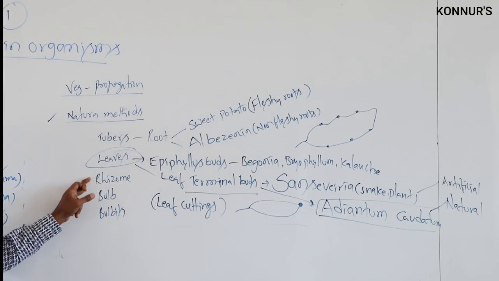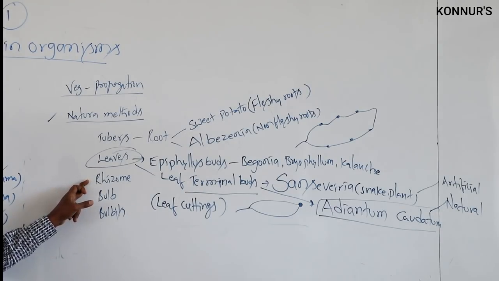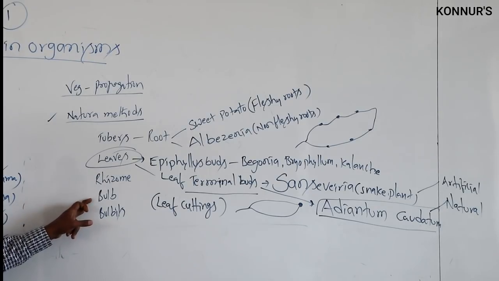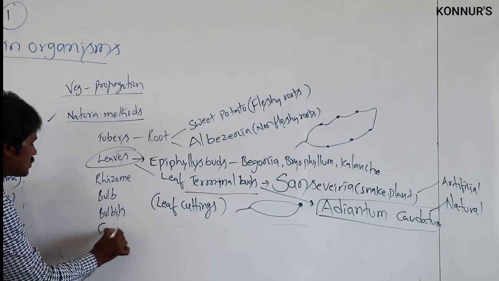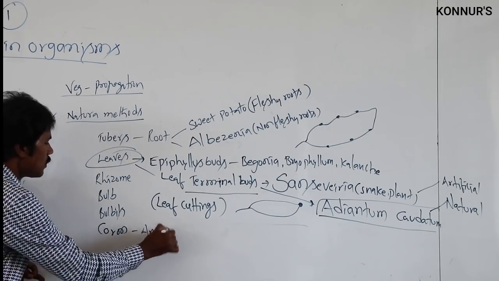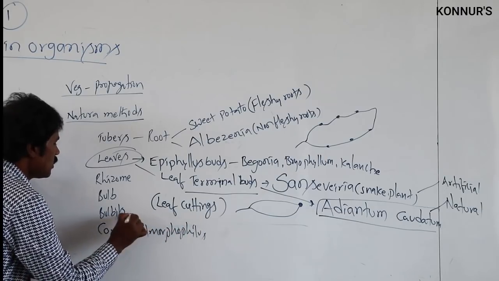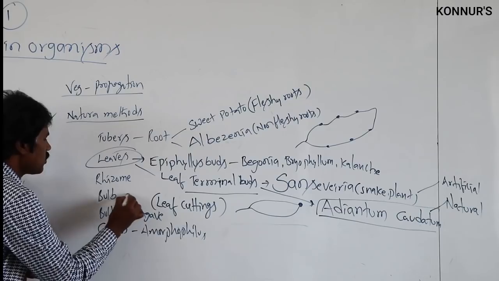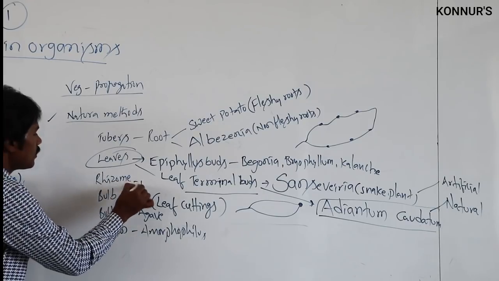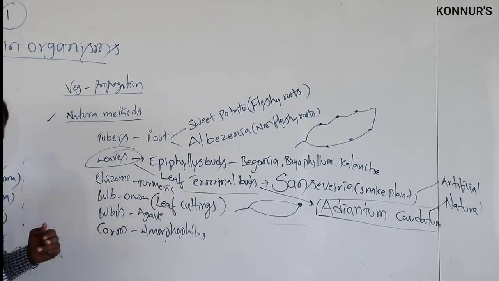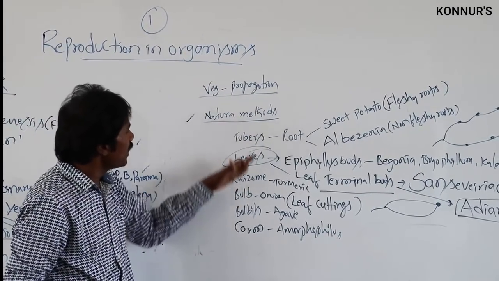Then in turmeric, normally one can observe propagation by the rhizome, and in the banana tree one can propagate through the shoot. Then bulbs, related to onions. Then bulbils, Agave americana, and many types one can ask. Then Amorphophallus. This is Agave. This is onion as well as garlic. This is turmeric, whose rhizome can be propagated, that is natural.